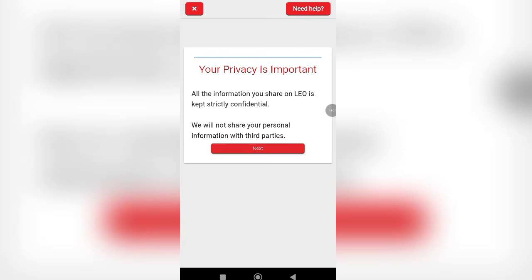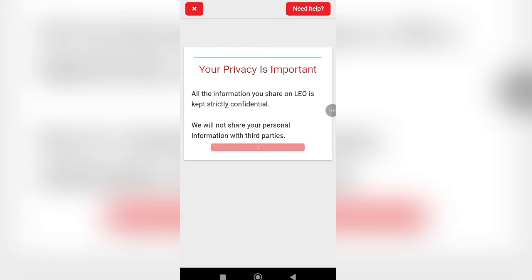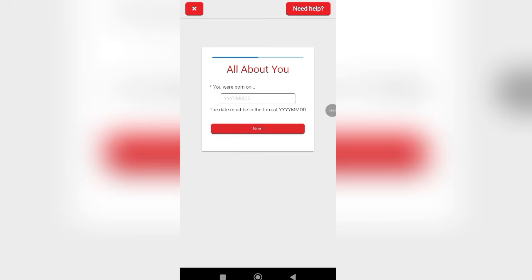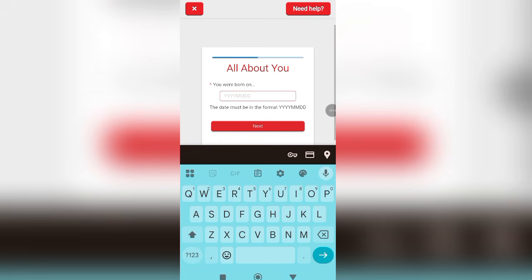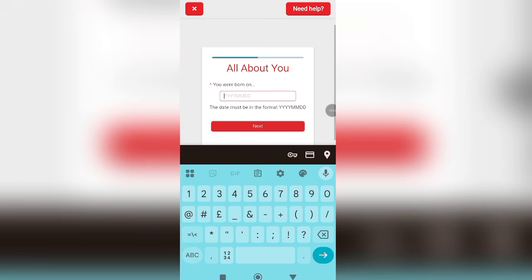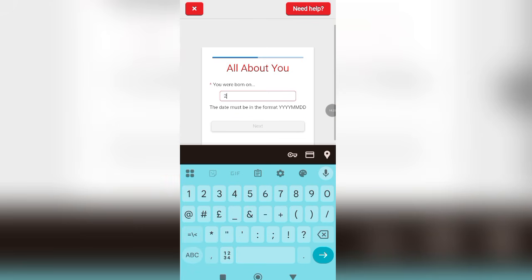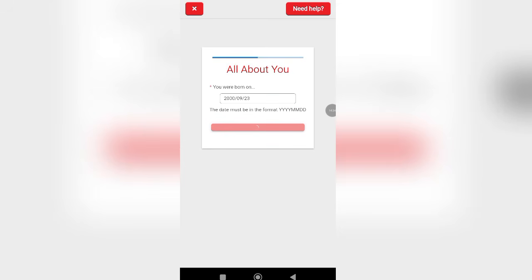Okay, your privacy is important. All the information you share on Leo is kept strictly confidential. So let's click on next. You are going to be answering these profile questions, your year and date of birth. We are going to be inserting a year right here. Let's say we are going with 2000, day, let's say 23. Month, let's say 09/23, and we'll click on next.